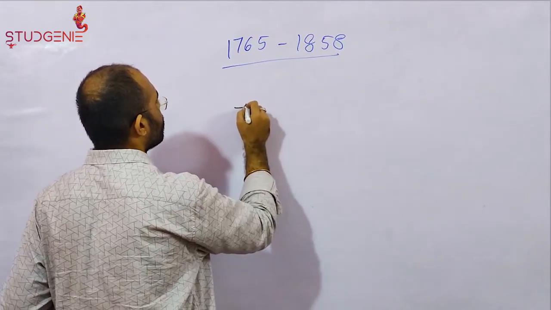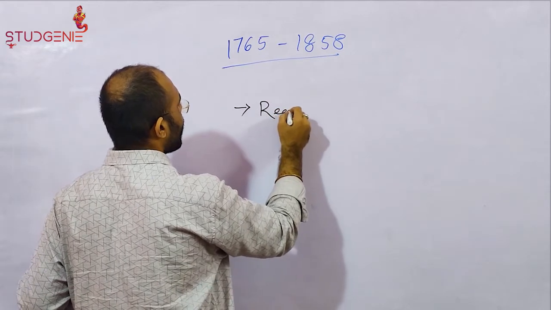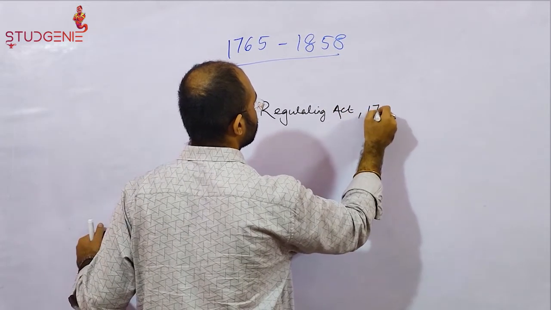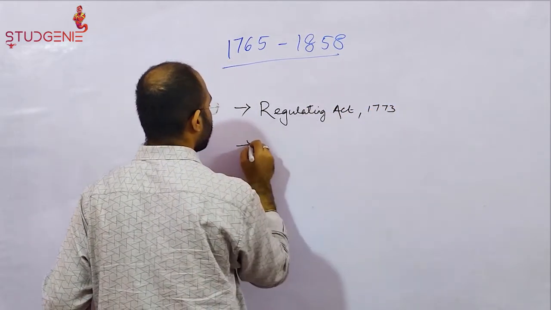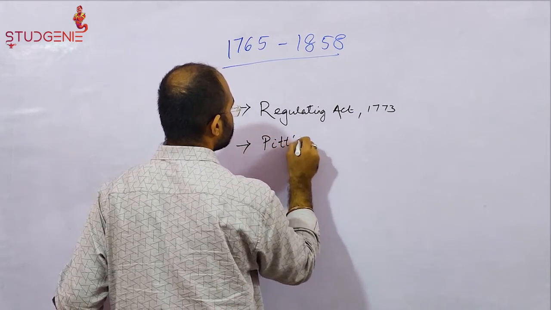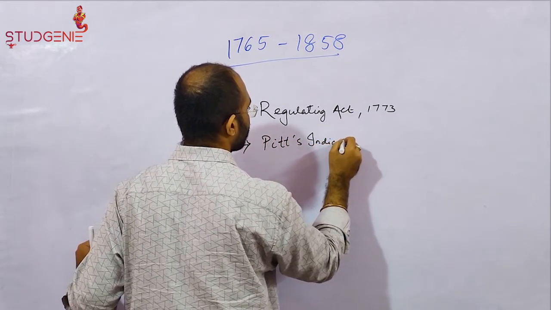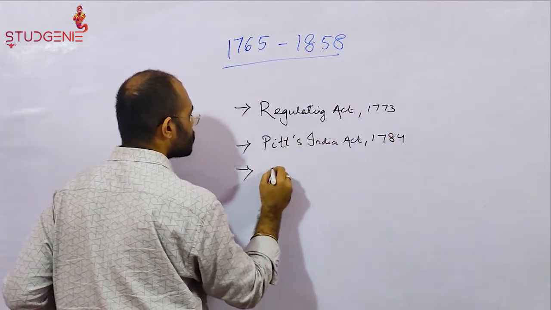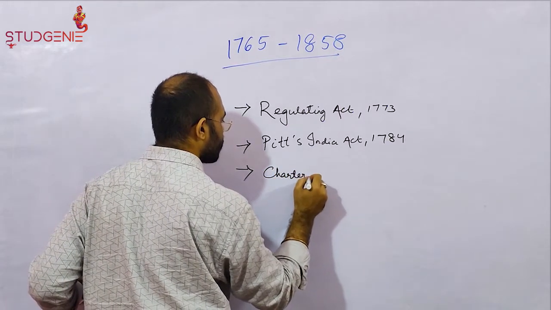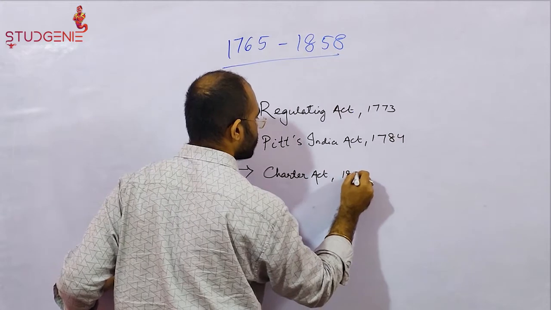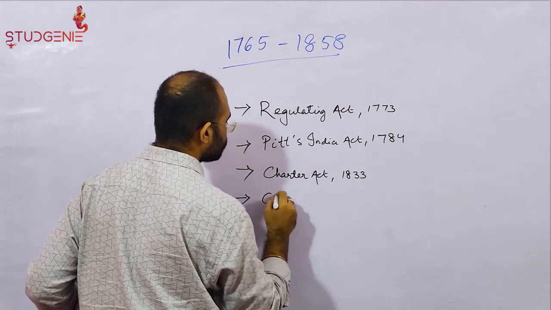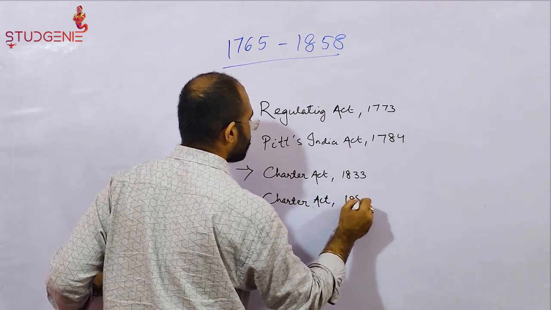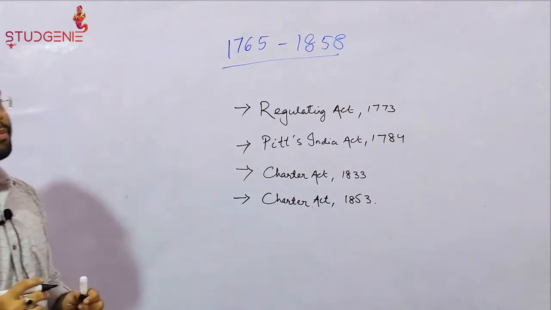Number 1, the Regulating Act of 1773. Then the Pitt's India Act of 1784. After that, the Charter Act of 1833, and the last one that we are going to discuss in this video is the Charter Act of 1853.